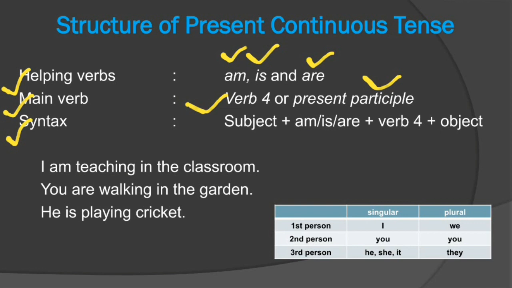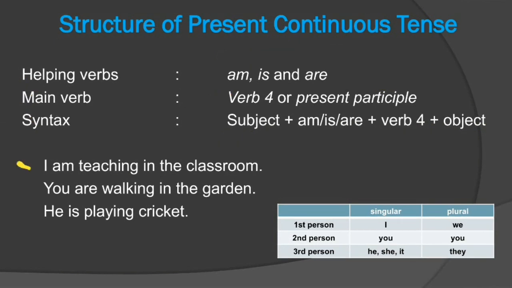Syntax or the structure of present continuous tense is as subject followed by the helping verb, which can be am, is or are depending upon the subject, plus verb 4 plus an object. Object is not compulsory.